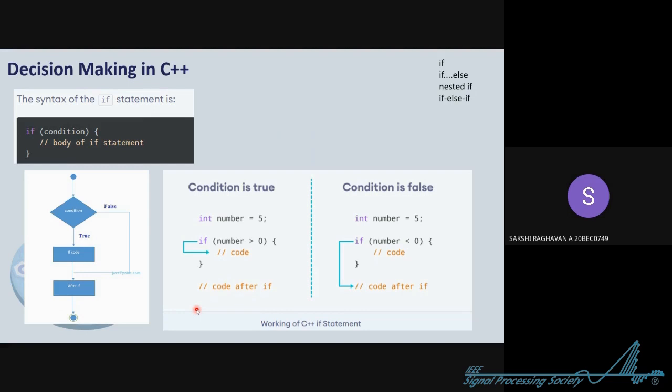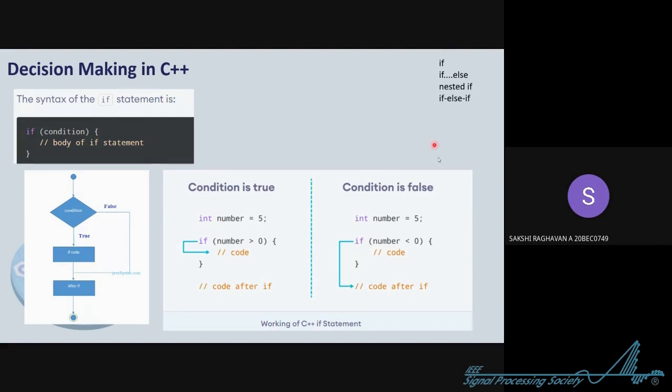And the second topic is decision making. So what it is, there are cases. Okay, I'll just take an example. Suppose your parents say, if you score 20 on 20, we'll go to mall. This is a decision. So there is a condition, if, and what is that condition? 20 on 20. And if that condition is true, what will happen? We'll go to the mall. That's what is written on the slide. Now you know an example of what we mean when we say decision making in C++.